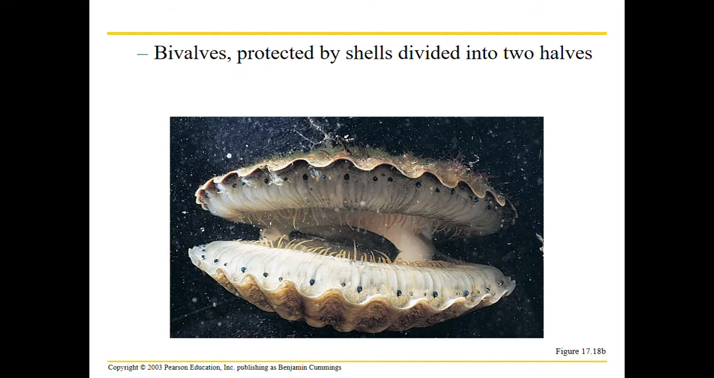Then we have bivalves, so clams, oysters, scallops. They have two halves, and the middle portion is their body. One of the most endangered is the giant clam, and it can be over 500 pounds. The oldest was found in Iceland, and it was born around year 1500. Isn't that insane? That's crazy.